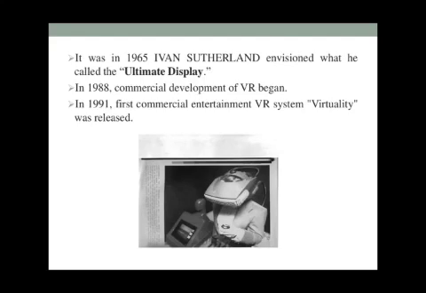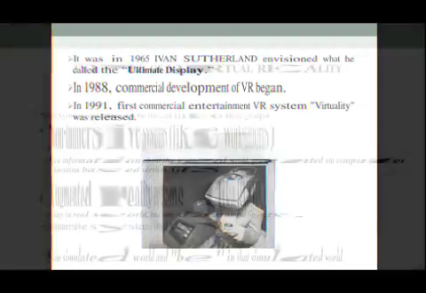It was in 1965 Ivan Sutherland invented what he called the ultimate display. In 1988, commercial development of VR began. In 1991, first commercial entertainment VR system Virtuality was released.